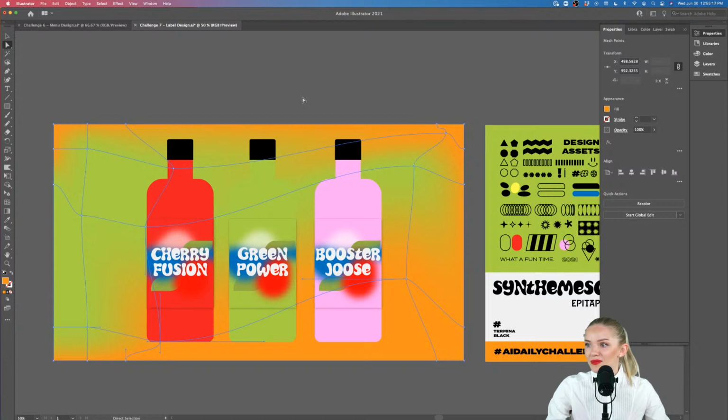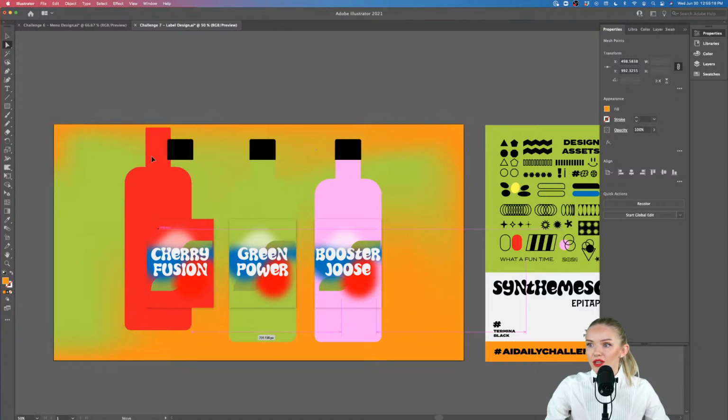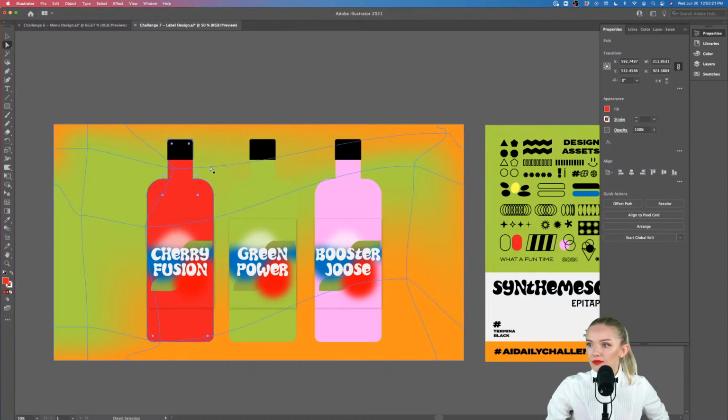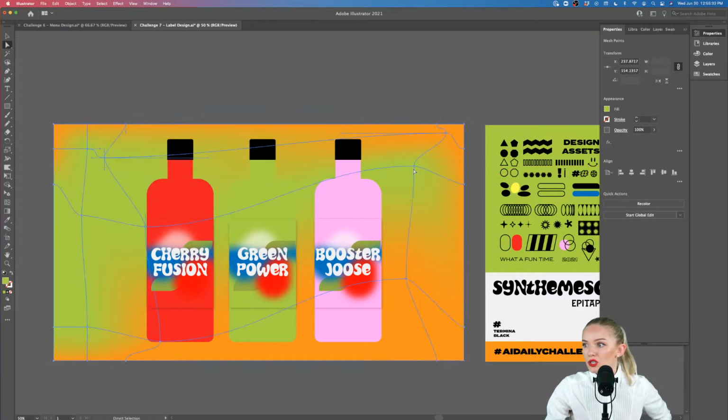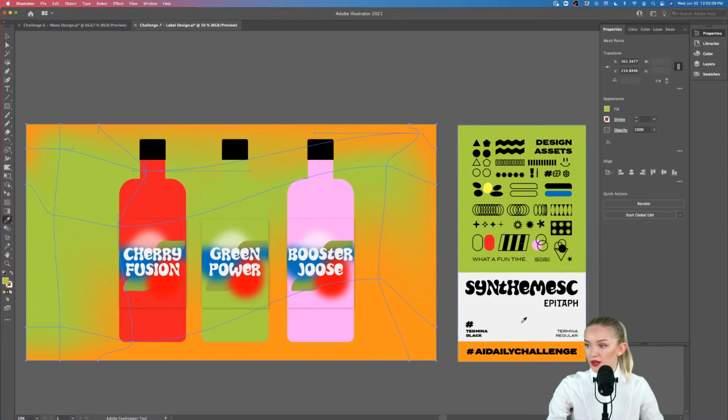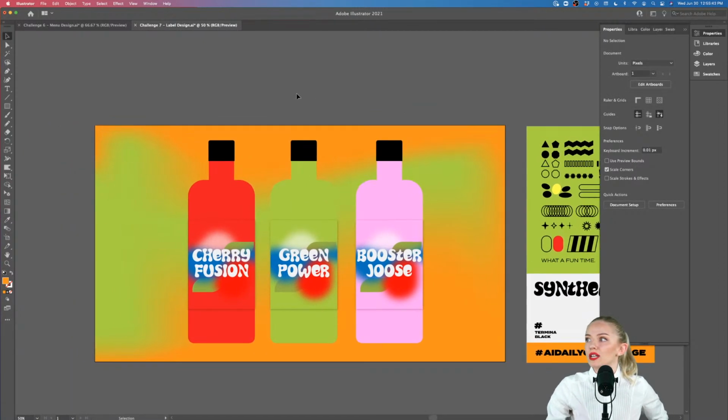This is really fun. Now it's kind of blending a little bit with our green bottle. So let's go into our gradient mesh and pull this around a little bit, to make sure that we have some orange here, or maybe we can make this point orange. So I'm going to use the eyedropper again, like that, creating some cool flow in here.